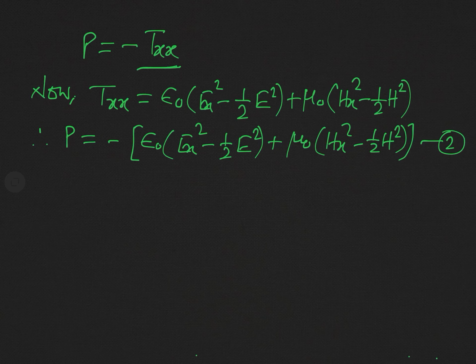So in this case, the electric field vector and the magnetic field vector will oscillate in y direction and in z direction, because the wave is propagating in x direction. And since the electric and magnetic field vectors are in y and z direction, their x component will be 0.